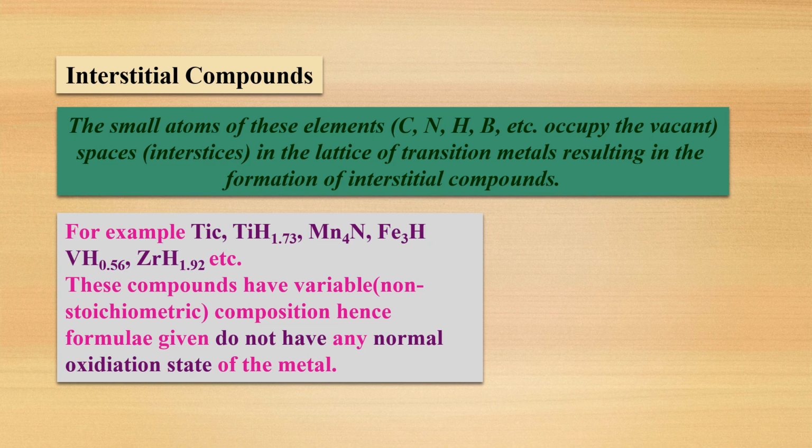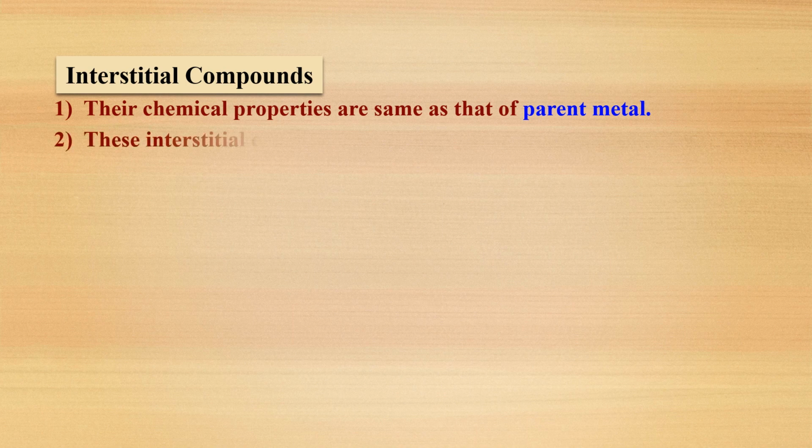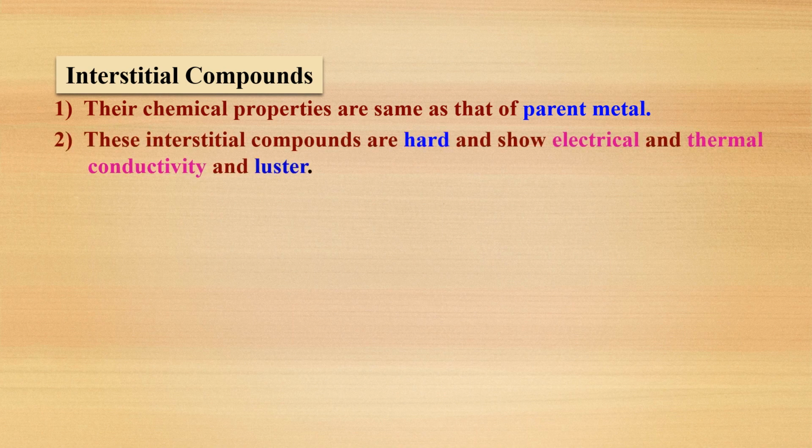These compounds have variable and non-stoichiometric composition. Hence the formulas given do not show any normal oxidation state of the metal. Now some of the properties. Their chemical properties are the same as those of the parent metal; steel has the same chemical properties as iron. Second, these interstitial compounds are hard and show electrical and thermal conductivity.